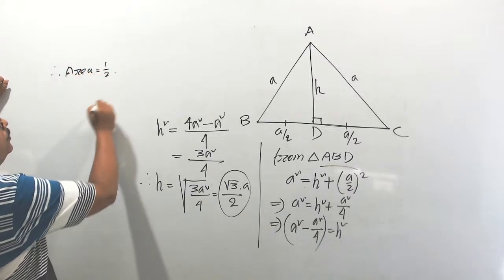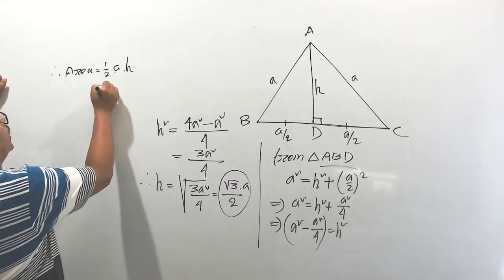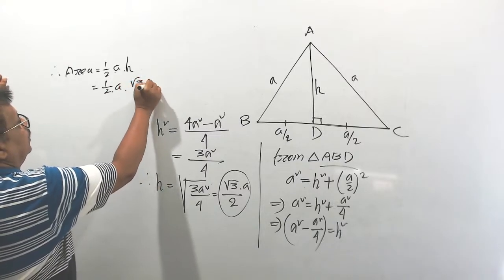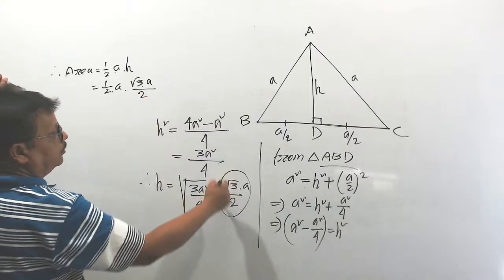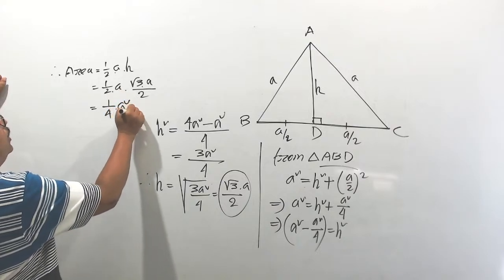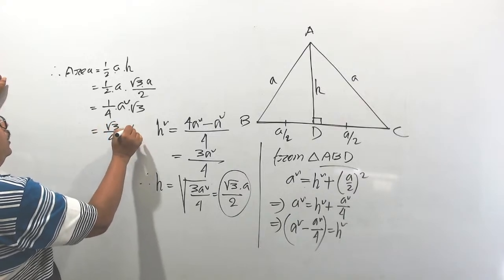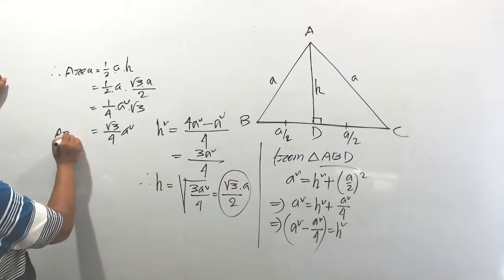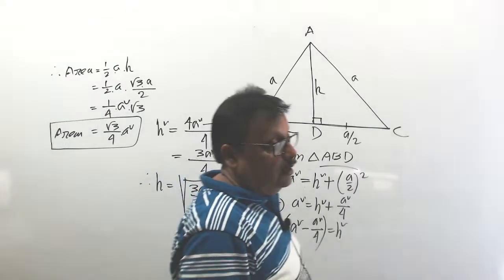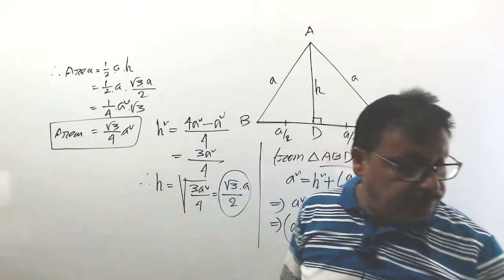Half into base. Base means a, into height. Height means h. Put the value of h: half into a into h. h means root 3 a by 2. Then 2 into 2 is 4, so a square root 3 by 4. That is, you can write root 3 by 4 a square as the area of an equilateral triangle whose length of each side is equal to a unit. Clear? Very good.